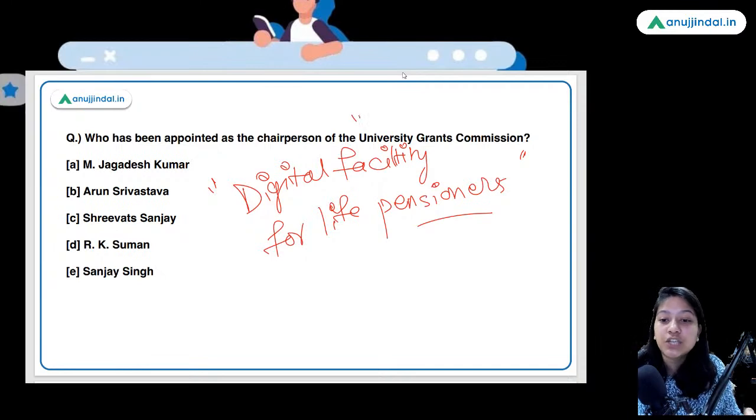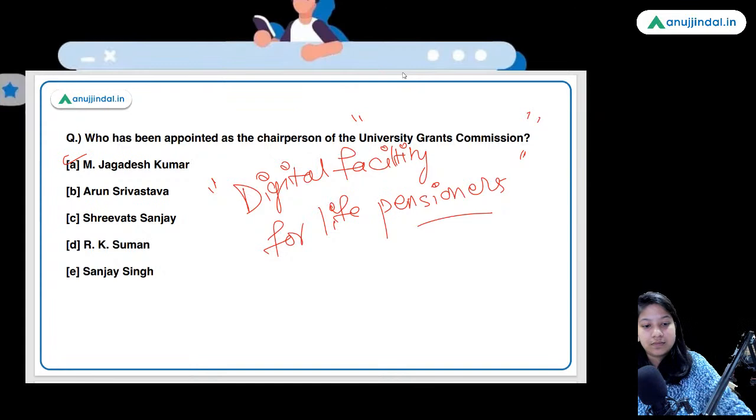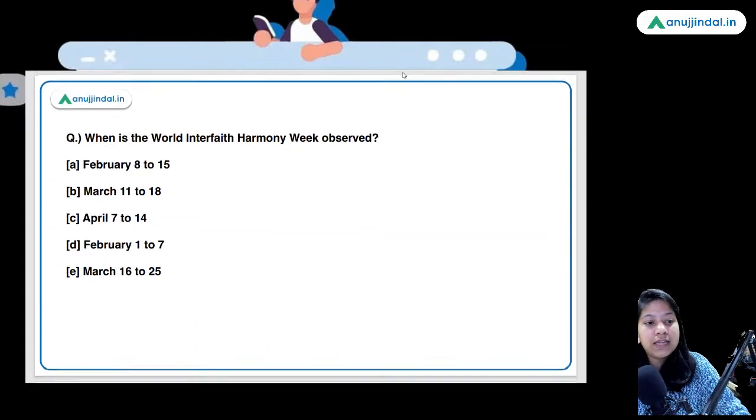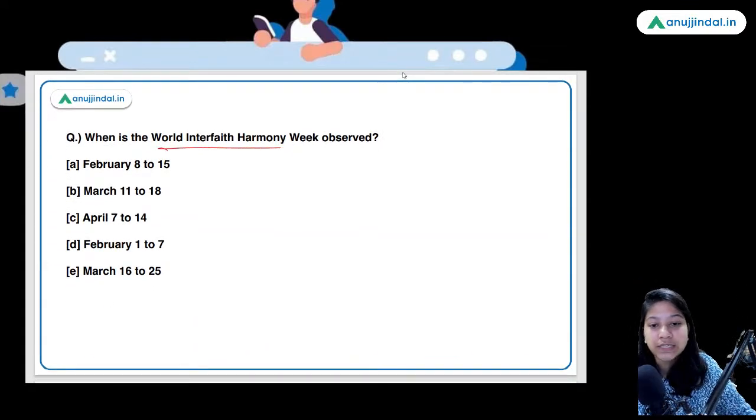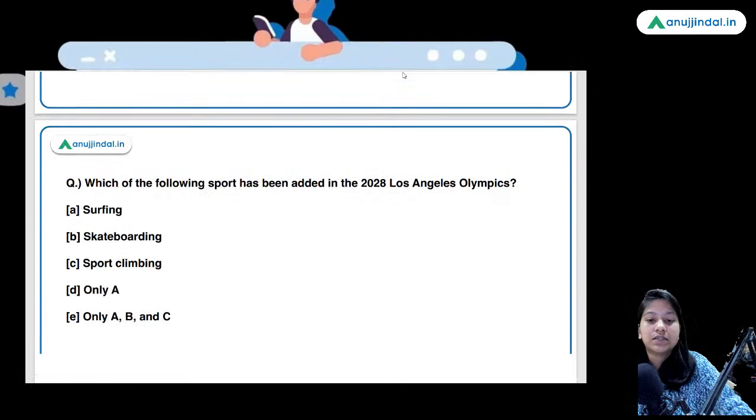Now, who is the chairperson of UGC? It is M. Jagdish Kumar. When is the World Interfaith Harmony Day or Harmony Week observed? So, here, guys, option D, February 1 to 7 is the right answer.